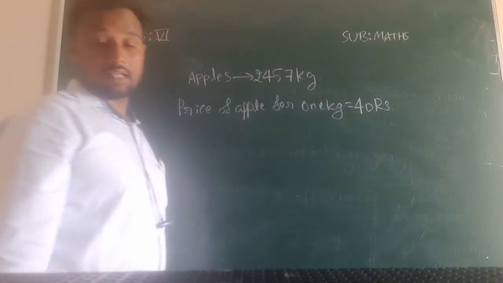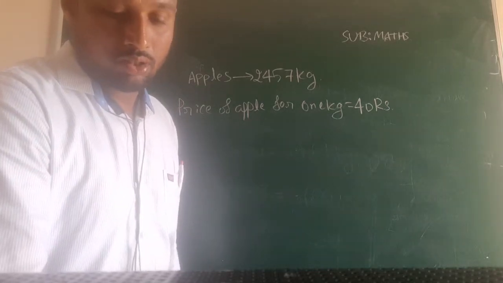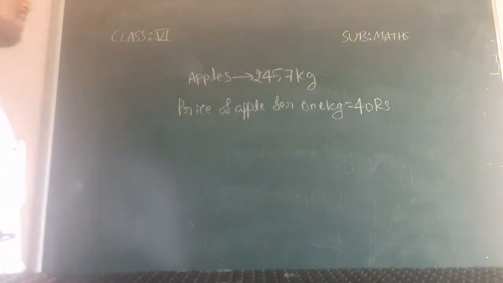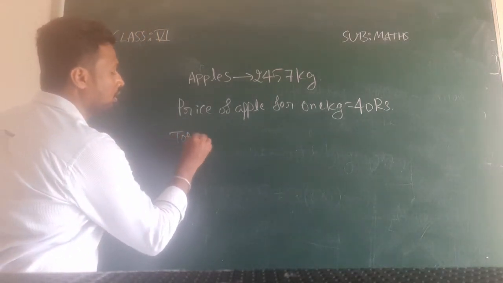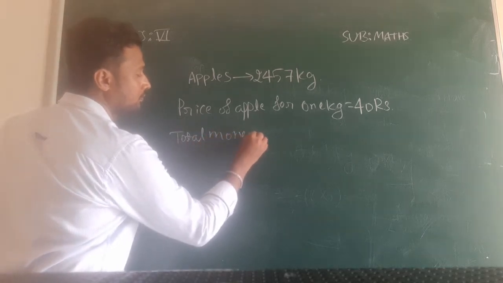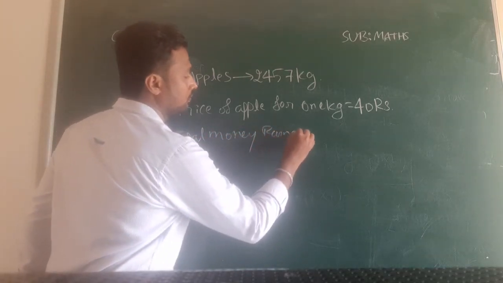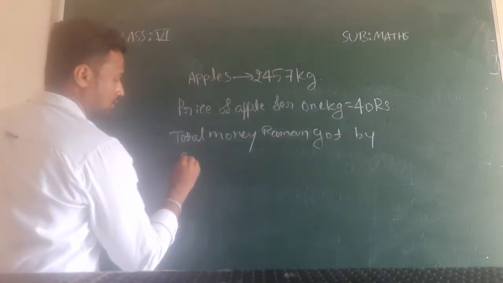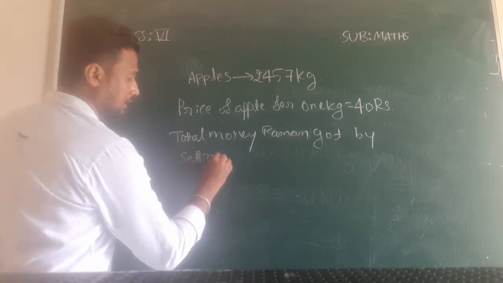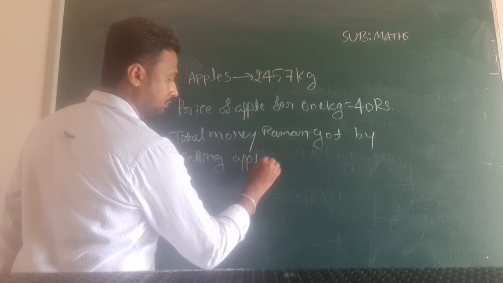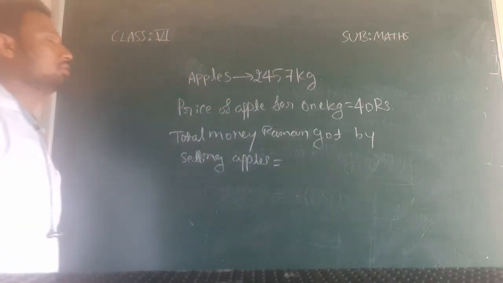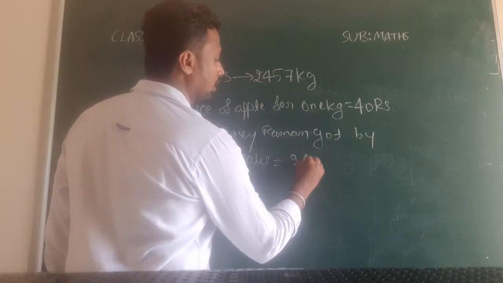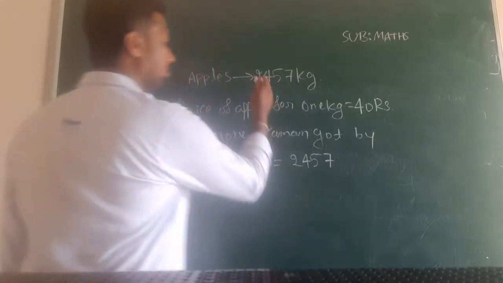So now they are asking total money Raman got by selling apples. So here I will write total money Raman got by selling apples, that is equals to, so here what we have: 2457 kg totally he sold out.